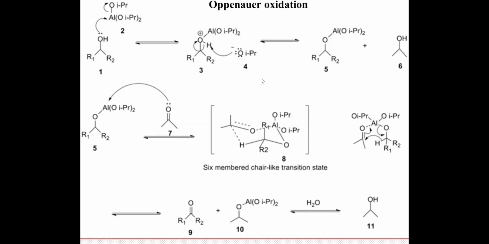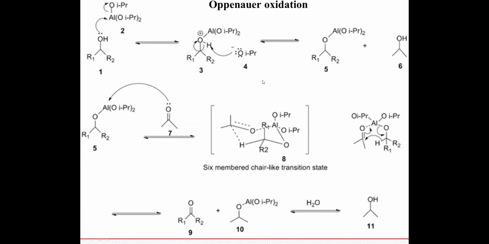In intermediate 8, there is an internal hydride transfer from your alcohol to your acetone. So this leads to a transition state, a concerted type of reaction. The hydride from the alcohol goes to your acetone, and there is bond breaking between your acetone, alcohol and the aluminum. This leads to the formation of your corresponding ketone.